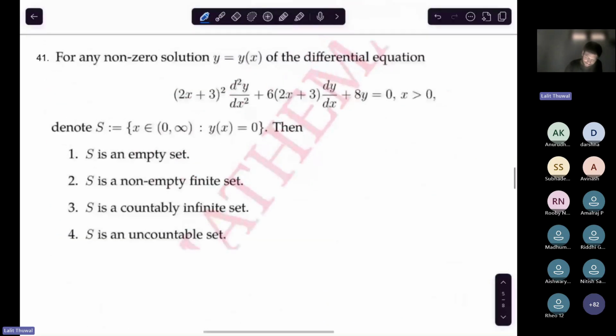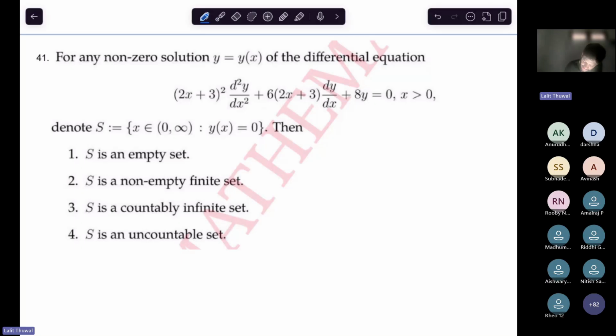Okay, so let's solve this one. So this is a Cauchy-Euler equation. This question should also be solved in the exam, and this can be done very quickly. If you have the practice, then you can solve it very quickly. Okay, so how to solve this? You must know that we first transform it to a differential equation with constant coefficients.